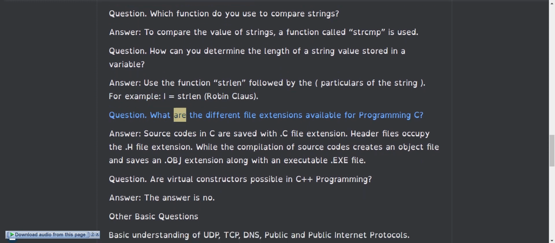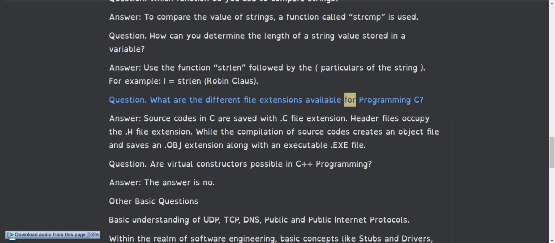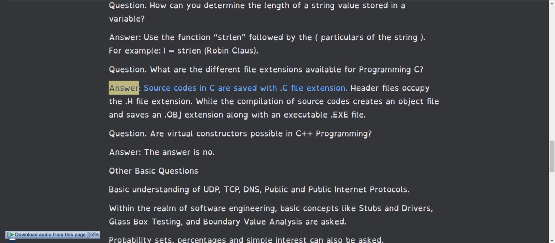Question: what are the different file extensions available for programming in C? Answer: source codes in C are saved with the .c file extension. Header files occupy the .h file extension, while the compilation of source codes creates an object file and saves it with a .obj extension along with an executable as a .exe file. Question: are virtual constructors possible in C++ programming? Answer: the answer is no.